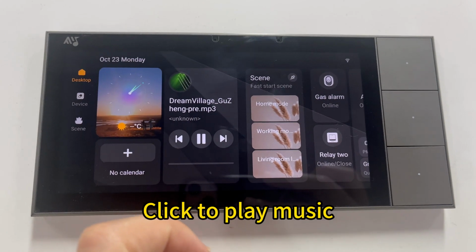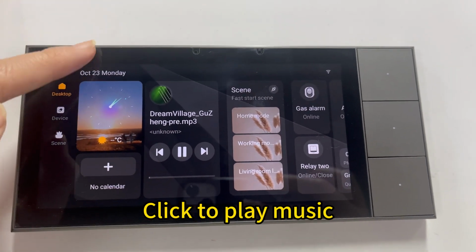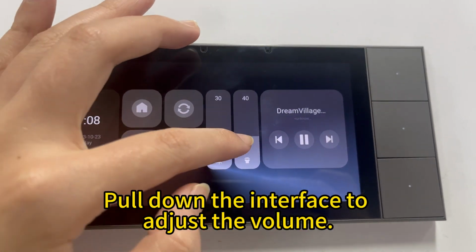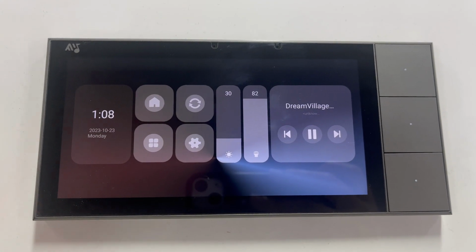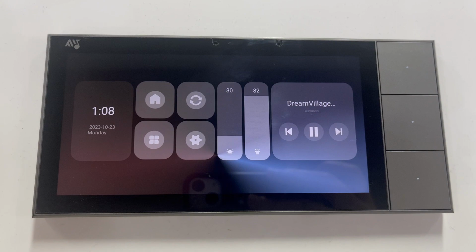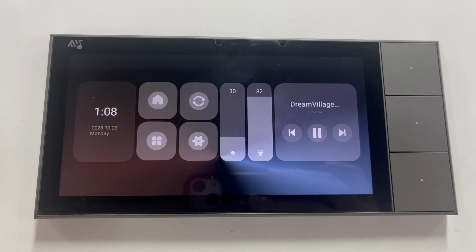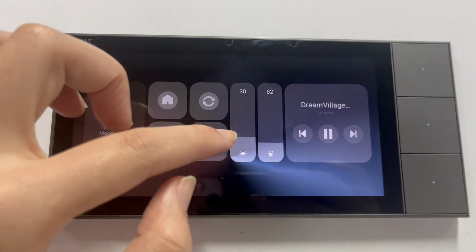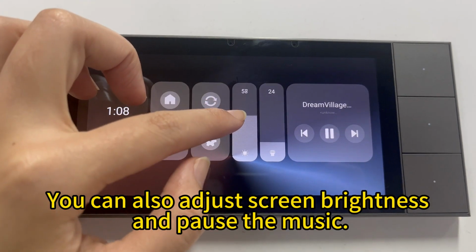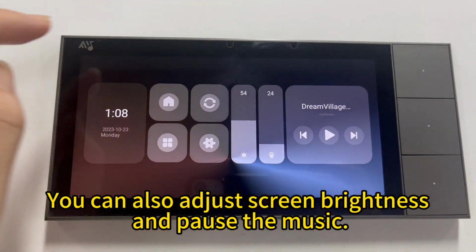Click to play music. Pull down the interface to adjust the volume. You can also adjust screen brightness and pause the music.